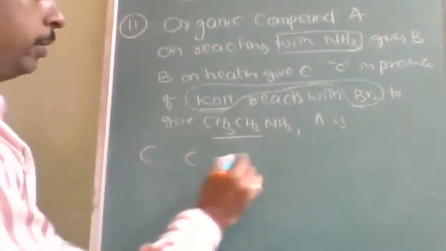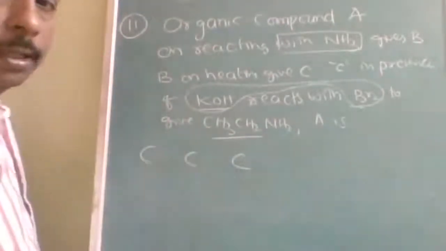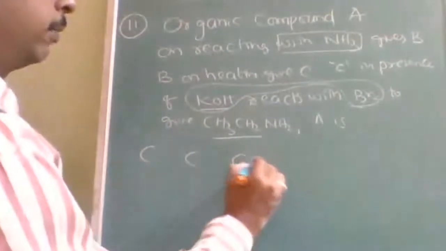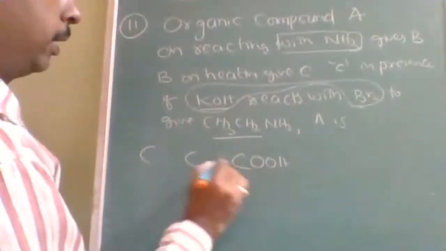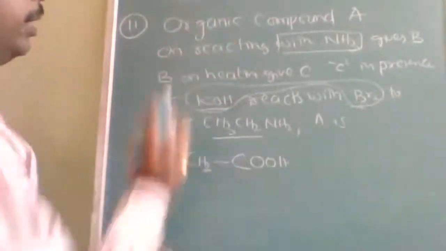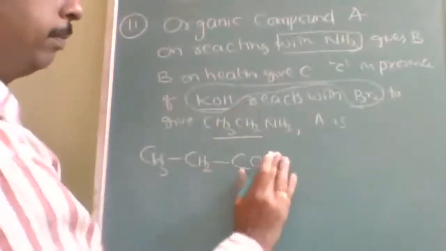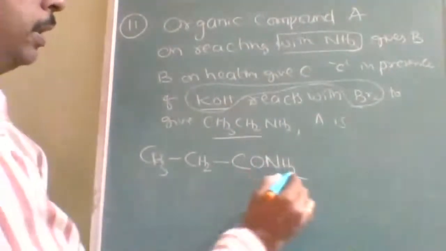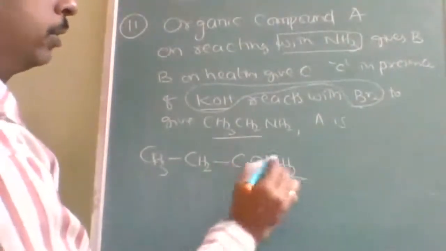So that means the original reactant will contain how many carbon atoms? 3 carbon atoms. So the initial reactant will be like this. First, when it is treated with ammonia, it will form the amide, CONH2. Then it will lose a water molecule.